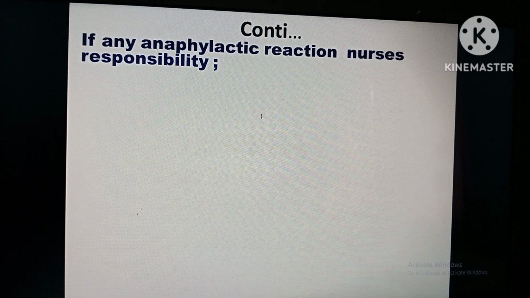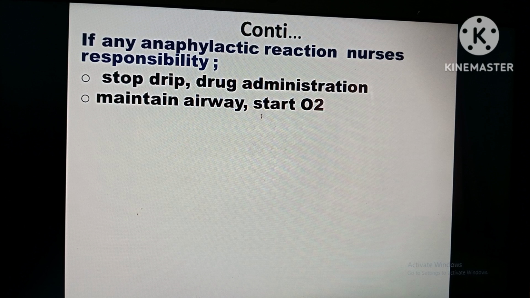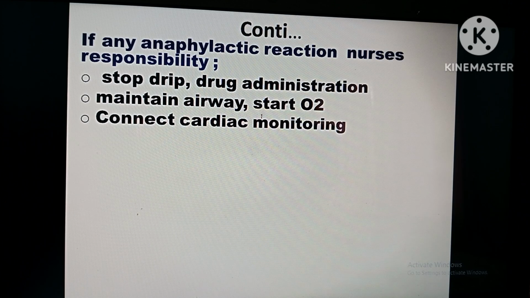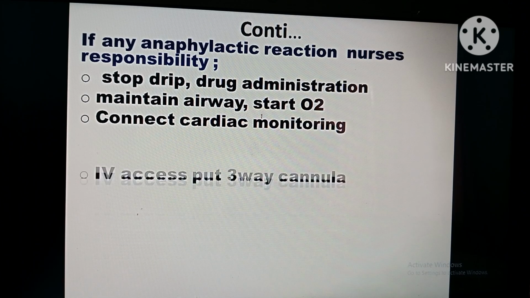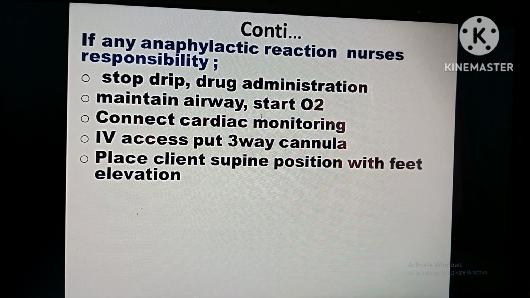If any anaphylactic reaction, what are the nurse's responsibilities? If an allergic reaction, a severe form of allergy, has taken place, what does the nurse have to do? Immediately stop the drip, stop drug administration, maintain the airway, see whether the patient is breathing properly, start oxygen, put on a mask, connect cardiac monitoring to monitor all the vital signs. IV access, put a 3-way cannula. So before starting chemo drugs itself, you have to put the 3-way cannula. That is better, okay?